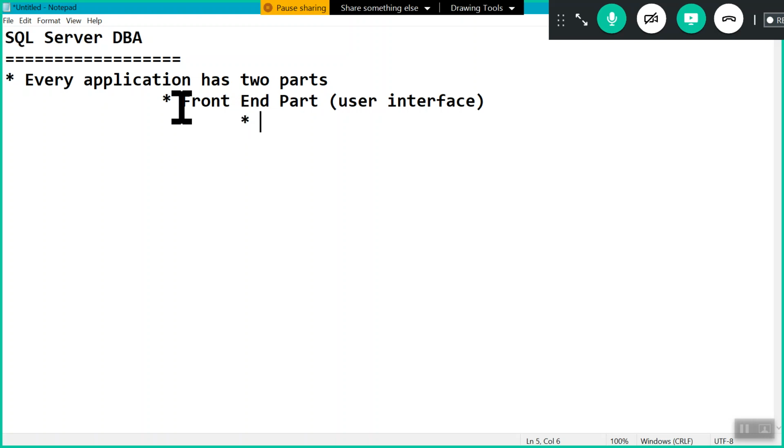So this front end part is developed by using some languages, like C++, Java, Android, some tools like PHP.